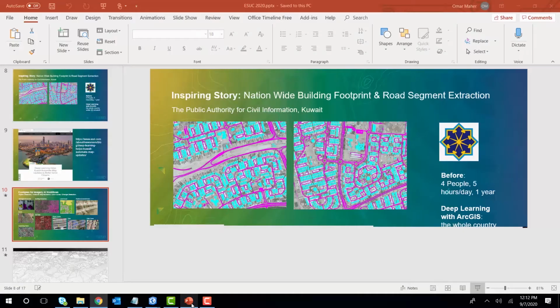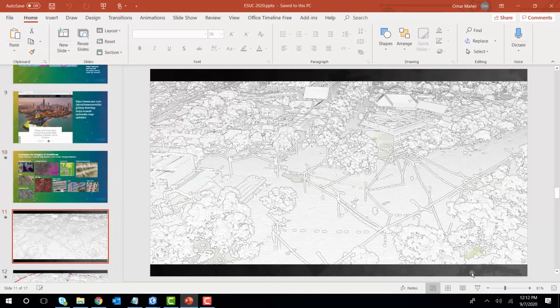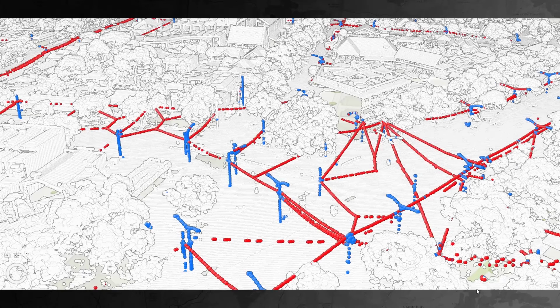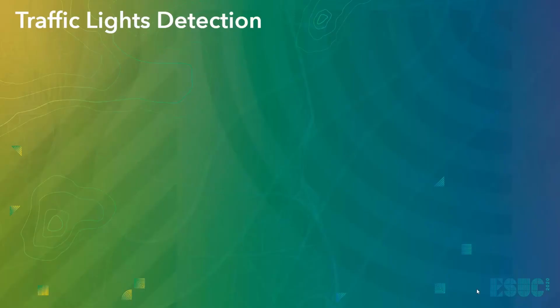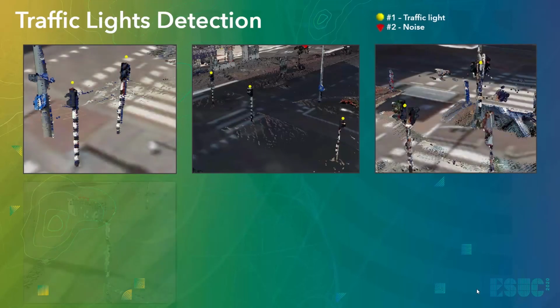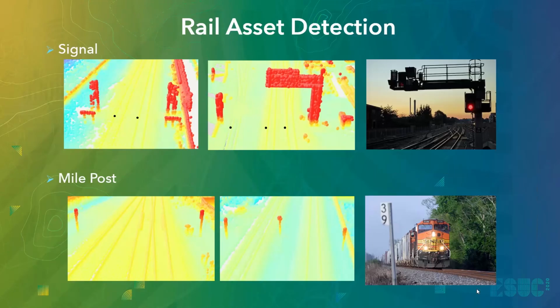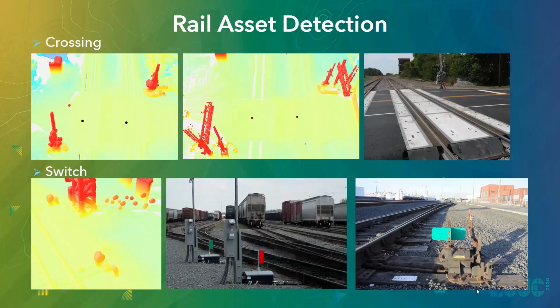And this is not the only example. We have worked on a lot of other examples. This is one of the examples we've been doing with a utility customer, where we took 10 billion points of point cloud and we helped them save 50,000 hours by automating the detection of utility poles and lines, as you can see here. And we also included vegetation at some point and other classes. We have been doing some work with traffic light detection, detecting traffic lights and other street assets. We have been doing other work with rail, detecting rail assets like signals, mileposts, crossings, and switches. All of these are just a few examples of the power of automation that could be brought by ArcGIS AI capabilities.